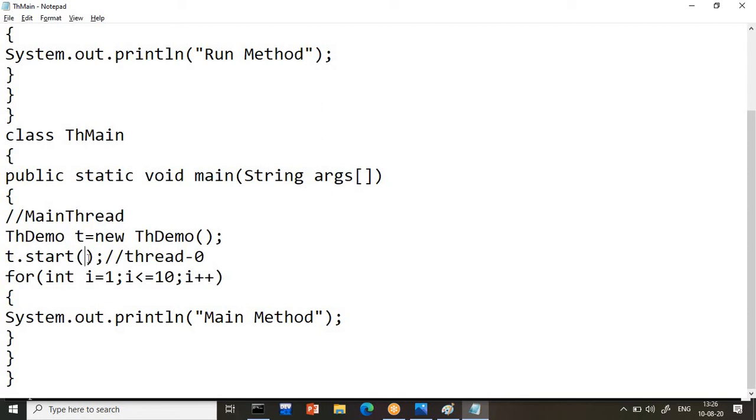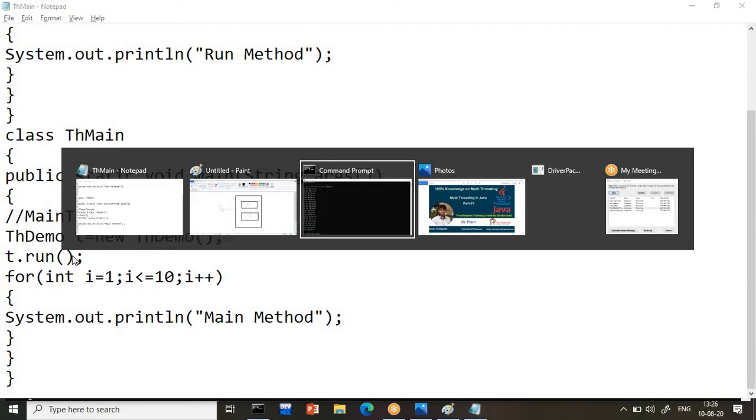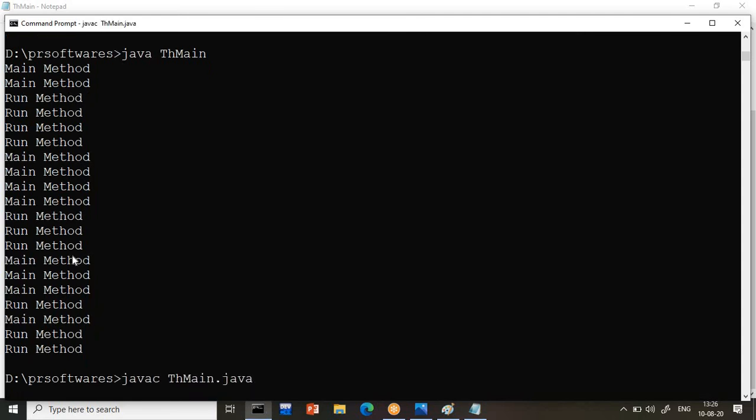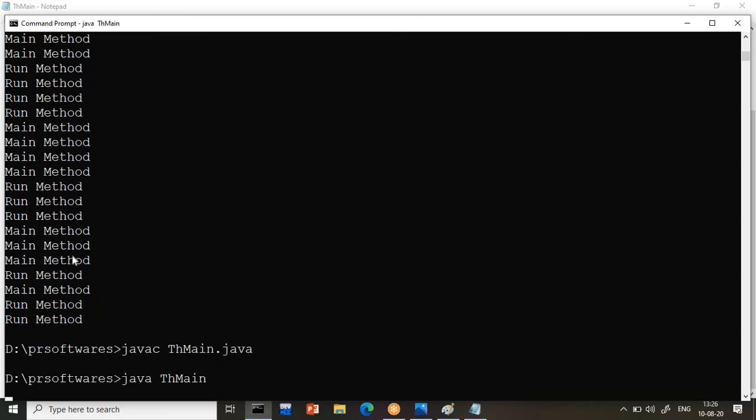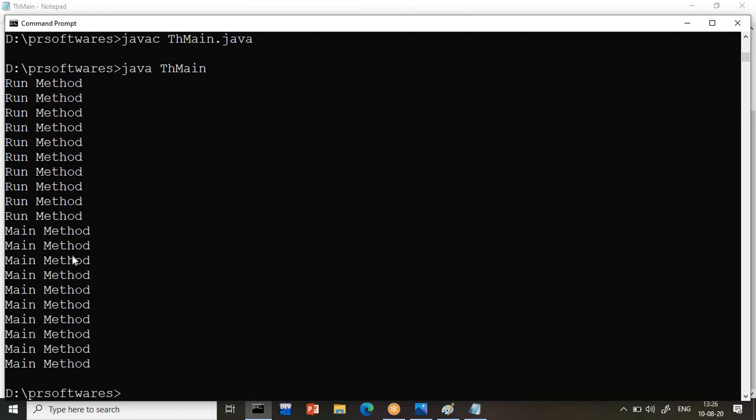Sir, what if I call the run method? Generally, if I call the run method, it will be treated as a normal method. The thread will not be created. And obviously when a thread is not created, it behaves like a normal method only. Now observe your output. Obviously, we get the run method, main method, run method, main method, in order. However many times it is executed, it will behave like a normal method, not a thread.